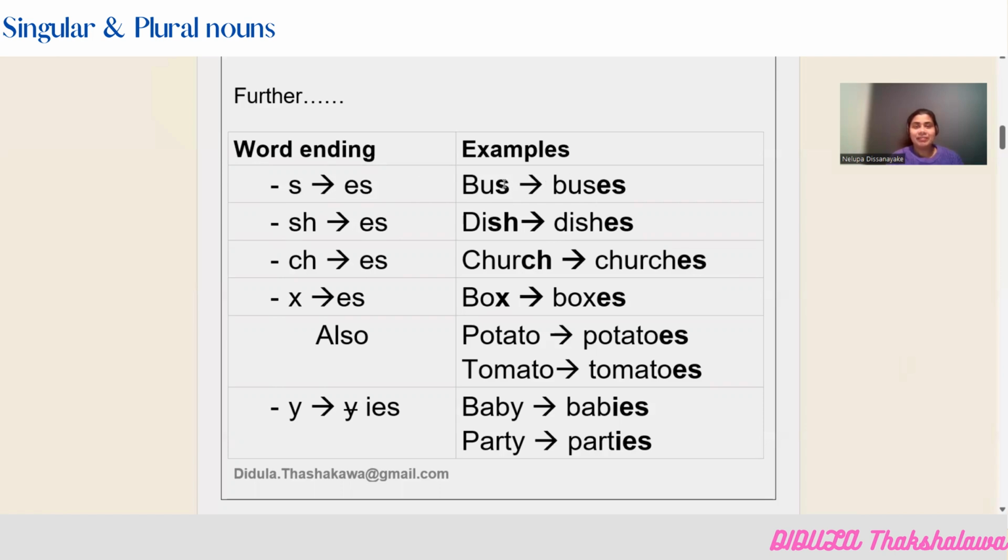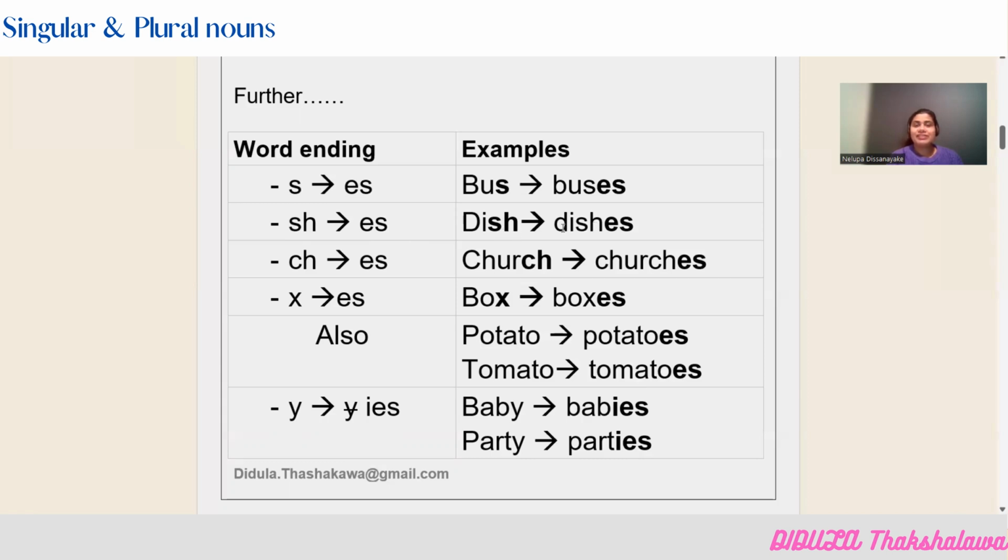So now in this example, bus is a noun. This noun ends with letter S. So when you want to convert this noun into plural, you have to add both the letters ES: buses. A bus, few buses. Again, if a noun ends with these two letters SH, you have to add ES when you want to convert it into plural. Example, dish. In this example, the last two letters are SH.